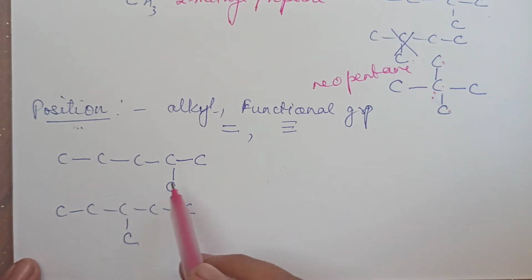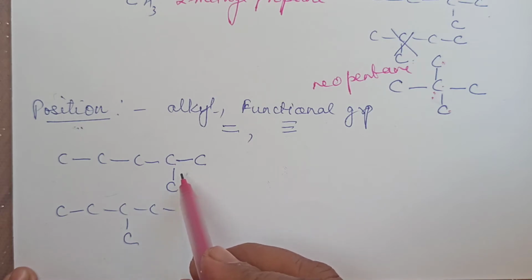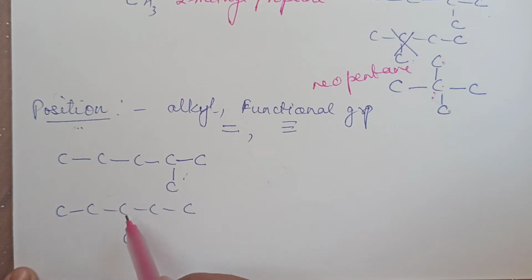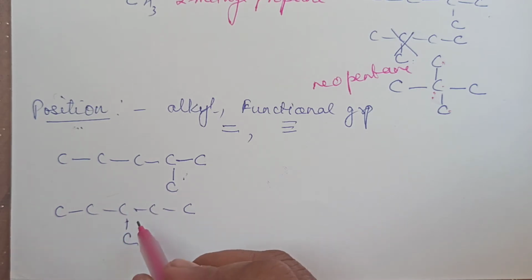Why? Because if you name this first one, it is 2-methylpentane. From this side you are going to number, 2-methylpentane. This one, left or right, the position of the alkyl radical is the same. This is 3-methylpentane. Right. So their position of the alkyl radical is different.